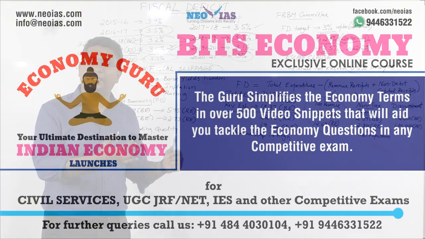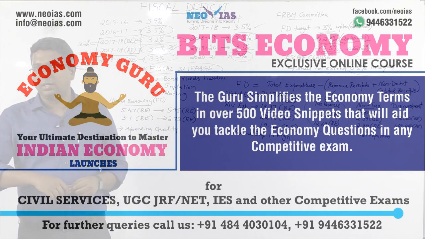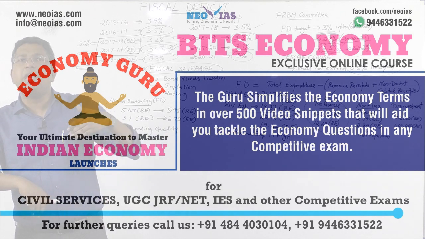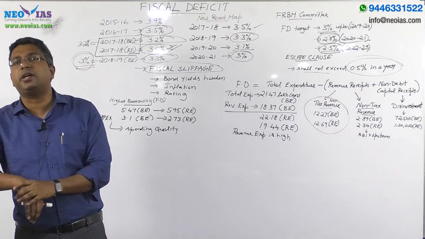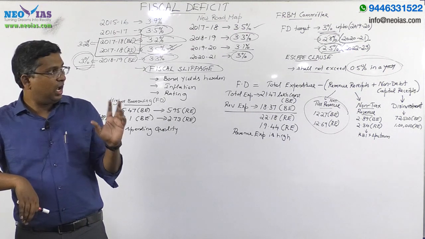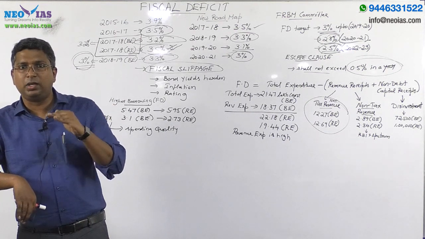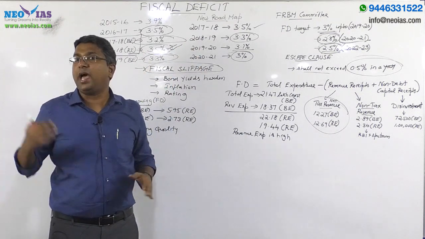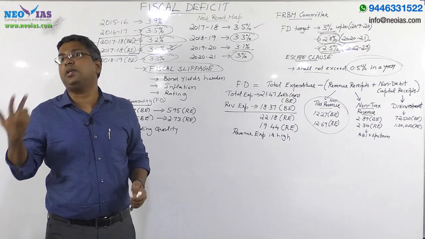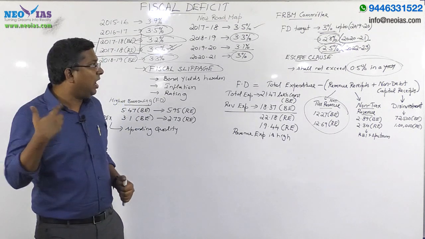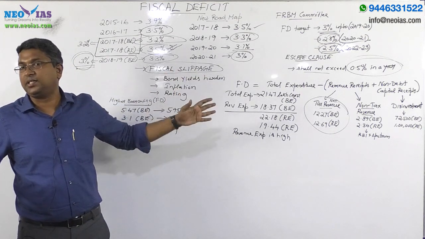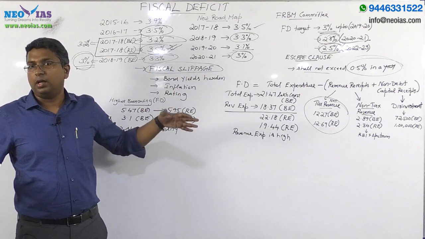Because of the government's achievement in the last few years, Moody's in 2017, a few months back, improved India's sovereign credit rating. So if the government is not in a position to achieve this target, it will have an impact on the sovereign credit rating of India. These are all the impacts this fiscal slippage or high fiscal deficit can have on India.